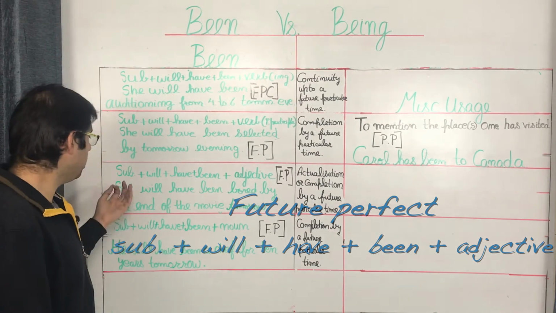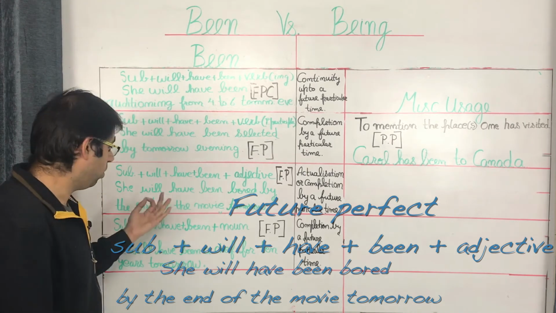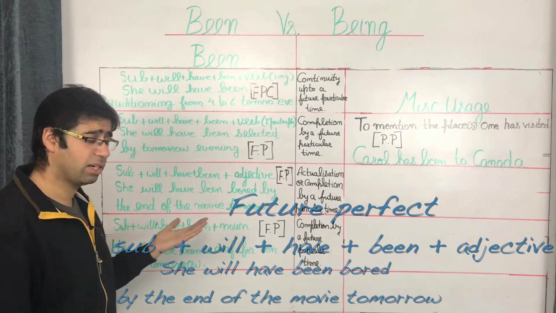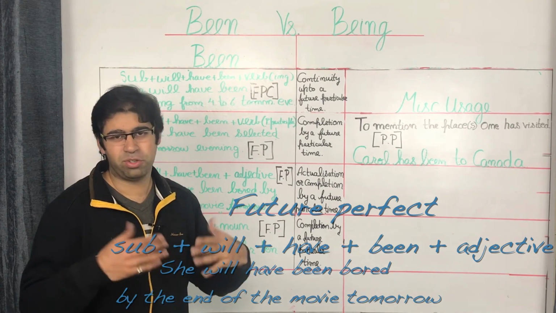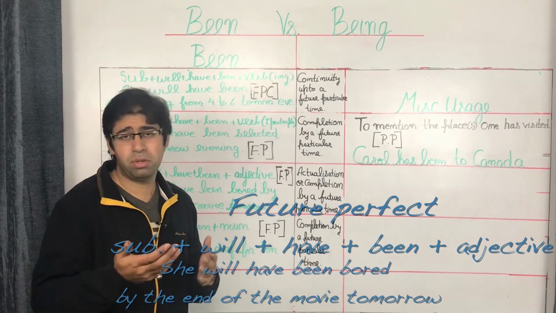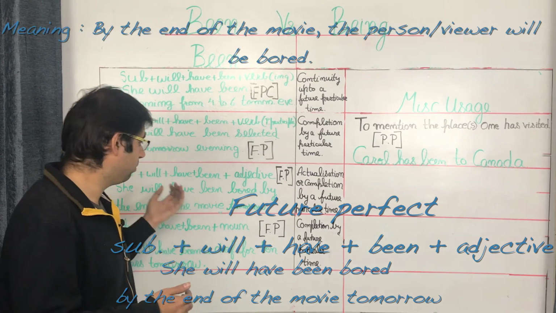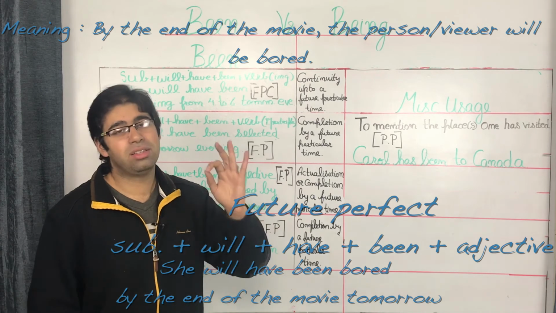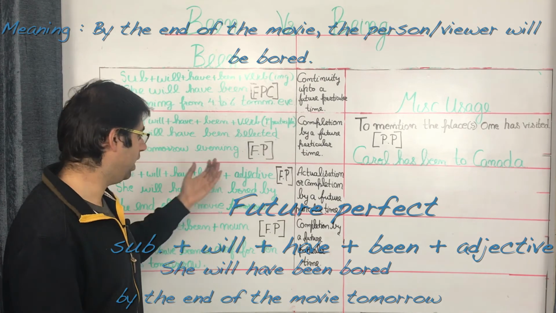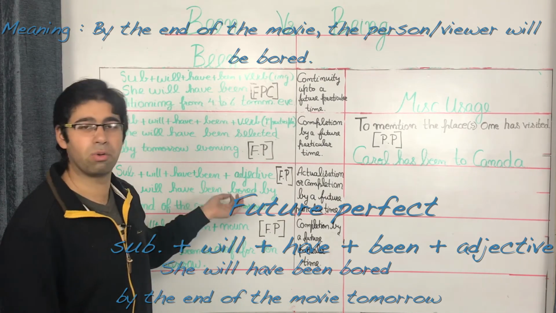You have got, she will have been bored by the end of the movie tomorrow. So that is to say that somebody is going to watch a movie tomorrow, and you know that the movie is a bit of a drag, and you make an estimate or a guess based on that, that if the person is to go watch that movie tomorrow, then by the end of the movie, they will be bored. And that's the adjective in the future perfect along with been.